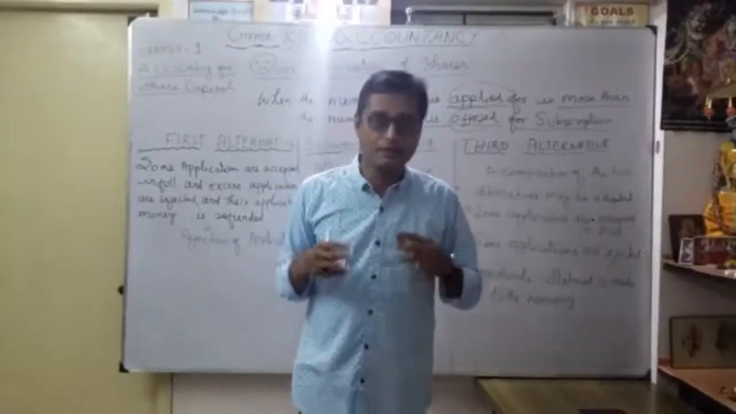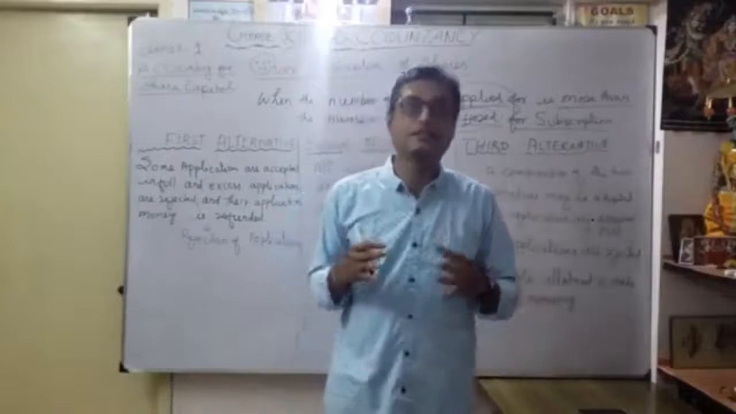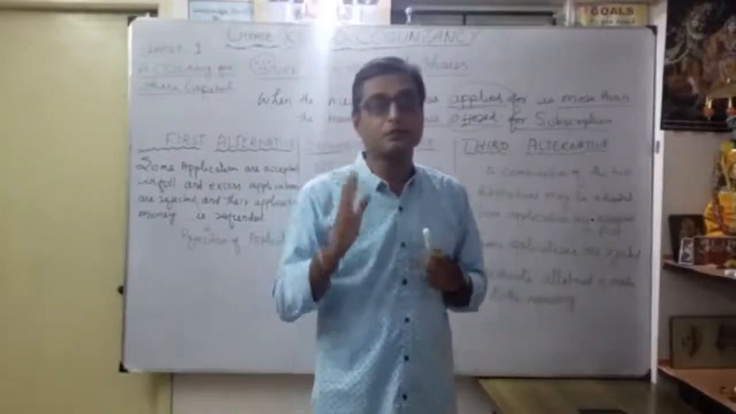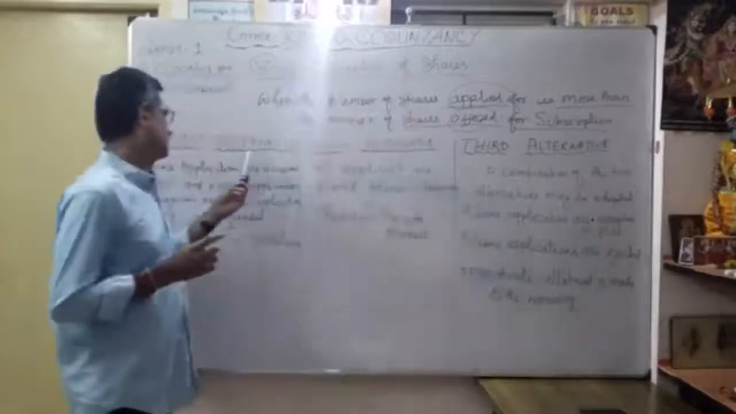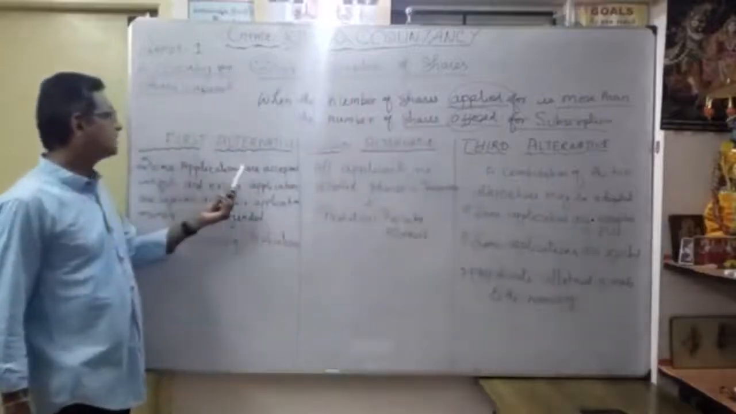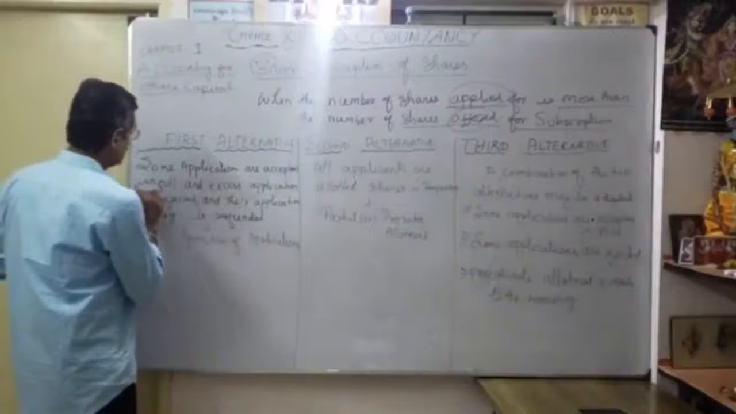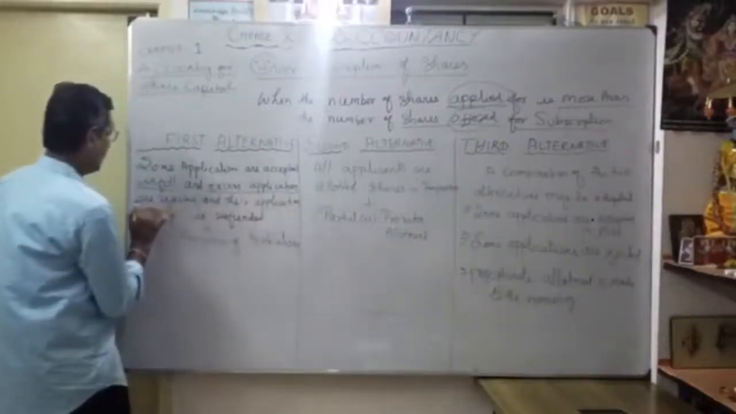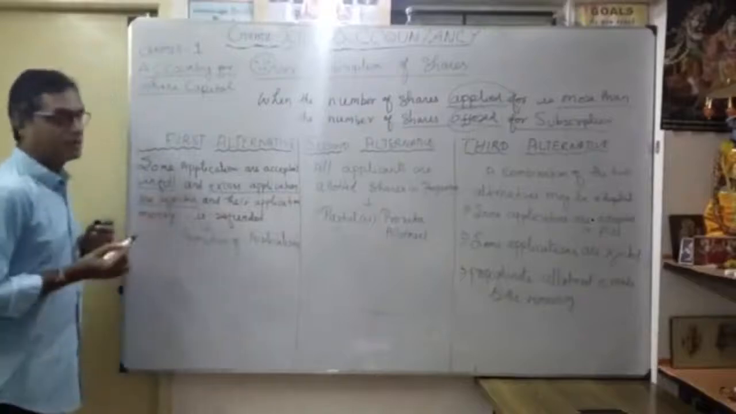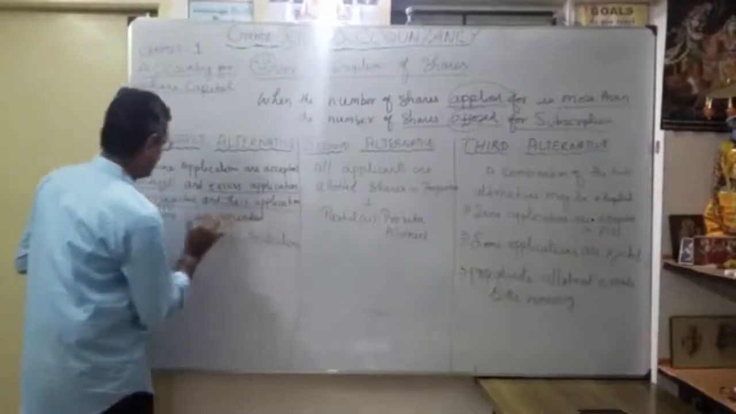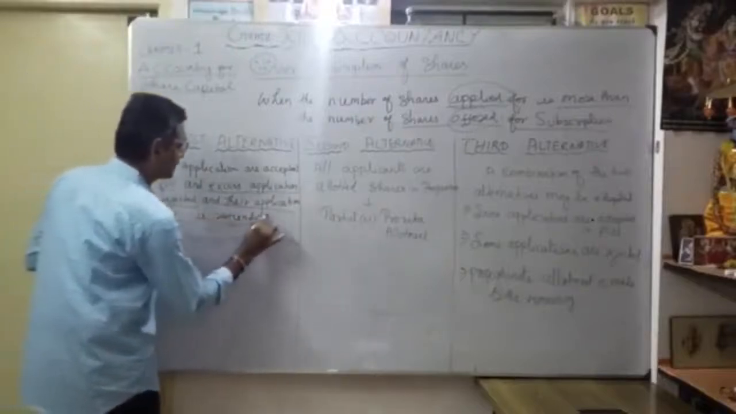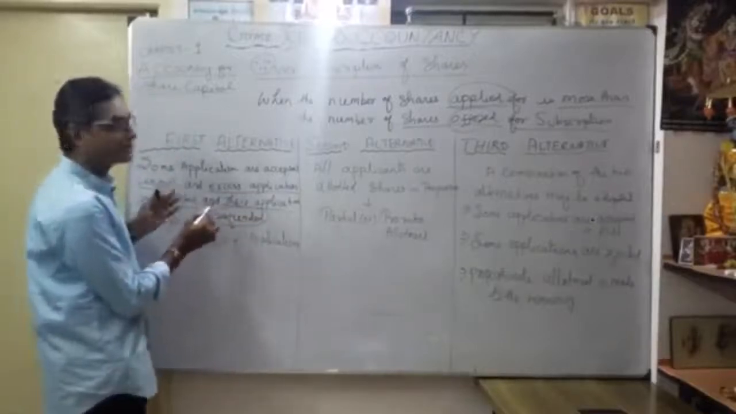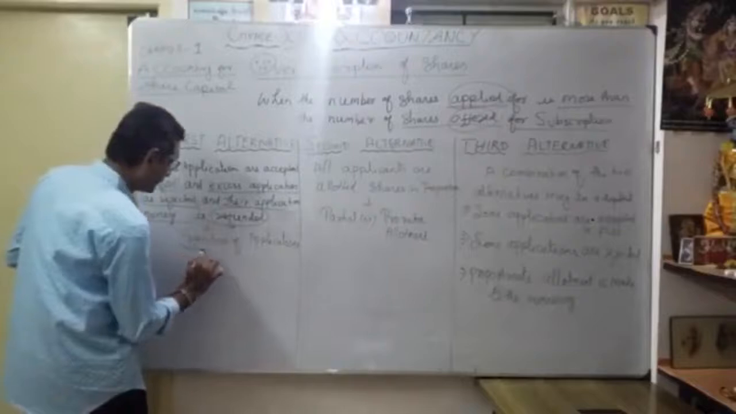We can consider three alternatives for the oversubscription of shares. Let's see them one by one. Alternative number 1: some applications are accepted in full, the excess applications are rejected, and their application money is refunded. This type of alternative is called rejection of application.